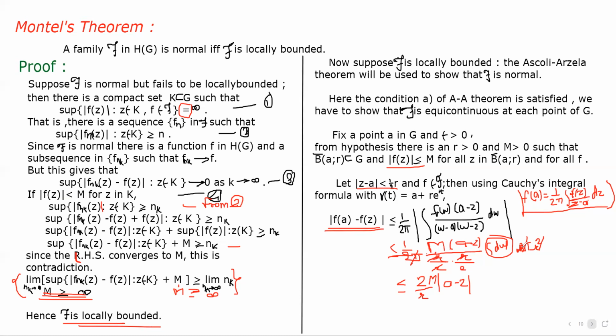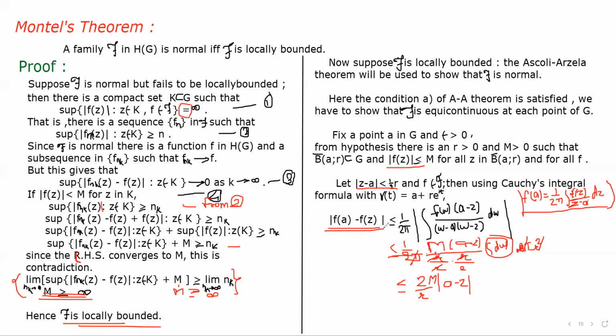For this we consider a fixed point a in G and epsilon greater than 0. From the hypothesis, there is an R greater than 0 and M greater than 0 such that the closed ball B with center a and radius R is a subset of G, and mod of f(z) is less than or equal to M. Then we take mod of z minus a less than R by 2, and f belongs to script F. Then we use Cauchy's integral formula.